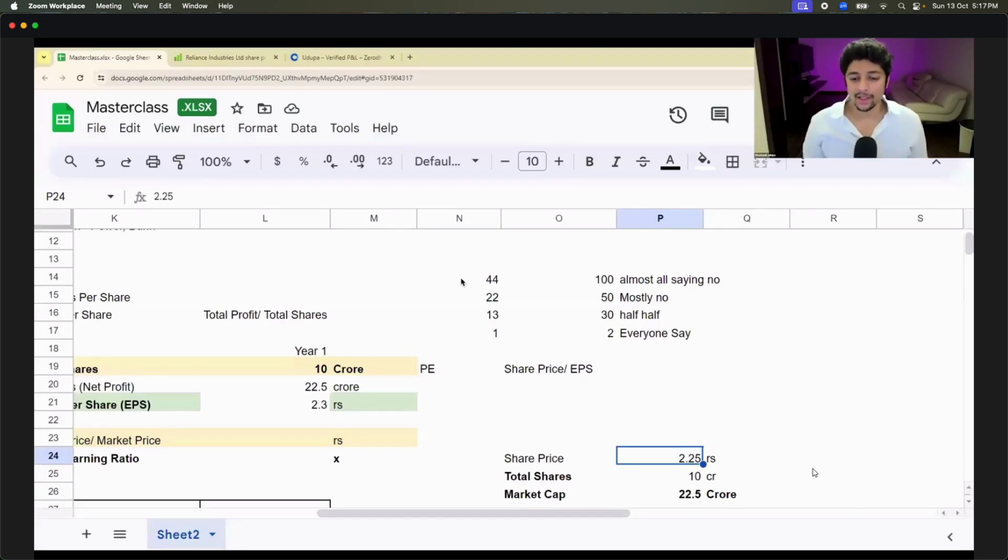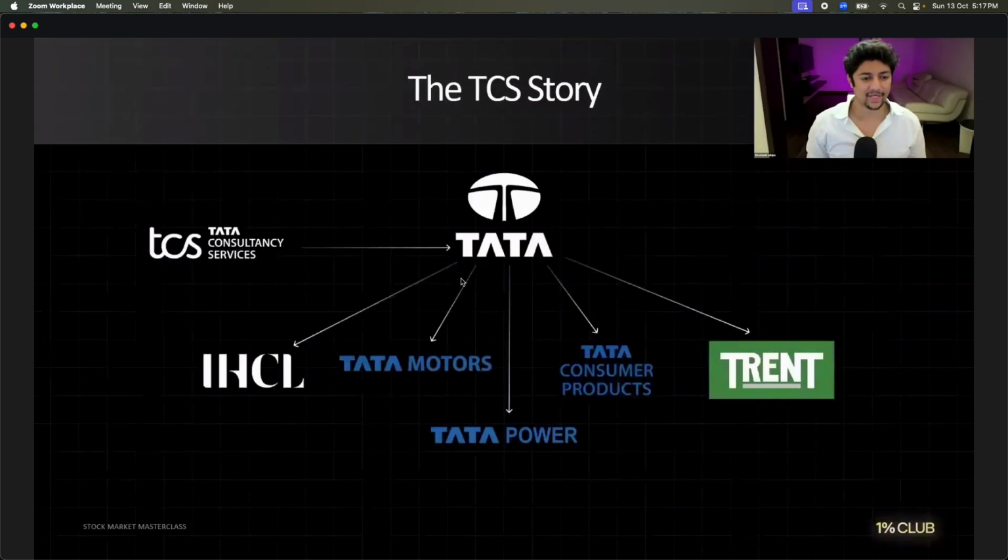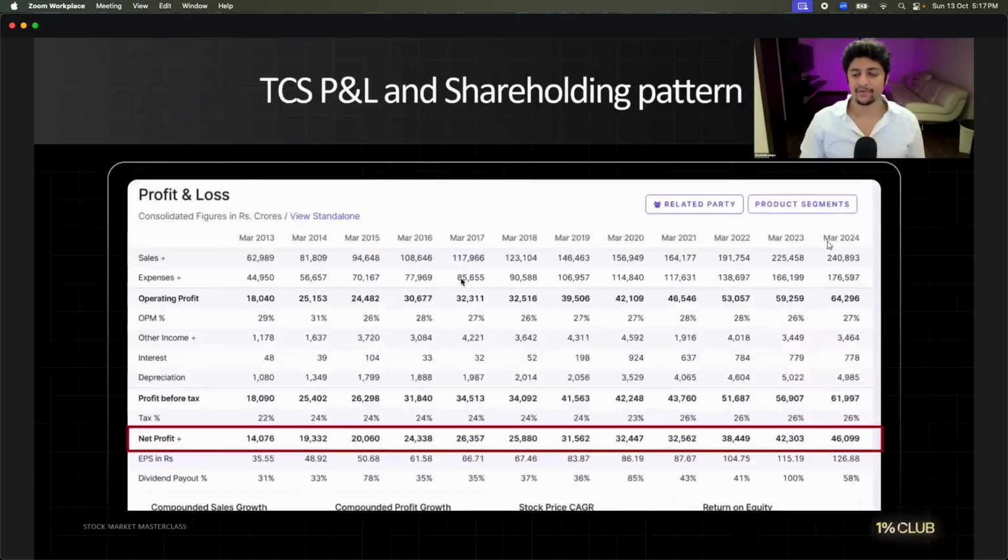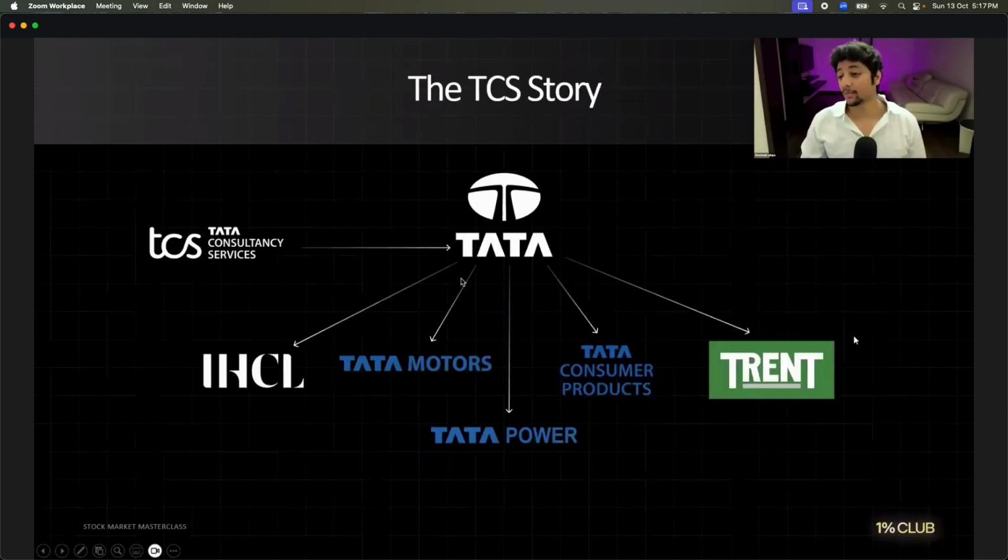Now, is there a way? We all agree that TCS is a good company. Me and you agree that if I go back and show you TCS's shareholder profit and loss statement, we all agree TCS is a good company because everything is going up, consistently growing from time to time. So if I find a company that has TCS DNA, can I find more companies that have TCS DNA?